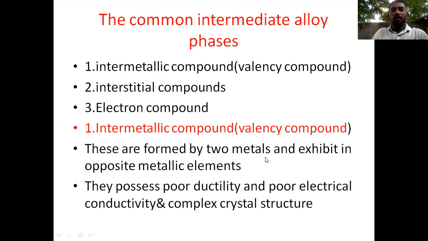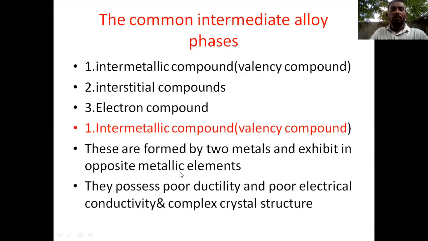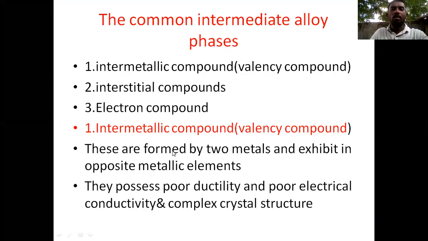These are formed by two metals that are soluble in each other but exhibit opposite metallic characters. They possess poor ductility, poor electrical conductivity and a complex crystal structure. These are highly brittle materials.